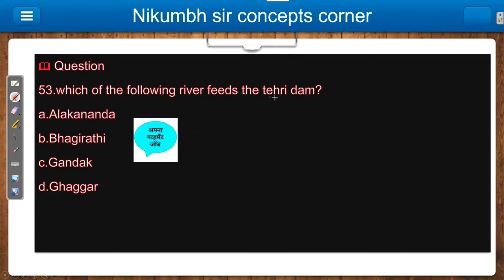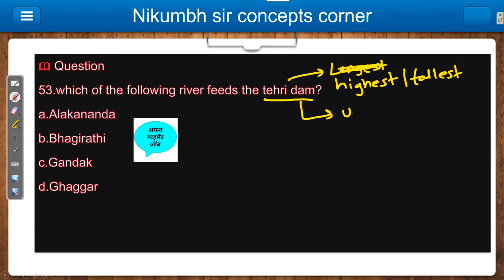Which of the following rivers feeds the Tehri Dam? Now you know that this is the highest dam, or I can say the tallest. Where is it located? In Uttarakhand, you should note it. And on which river is Tehri Dam located? That is the Bhagirathi river, in Uttarakhand.